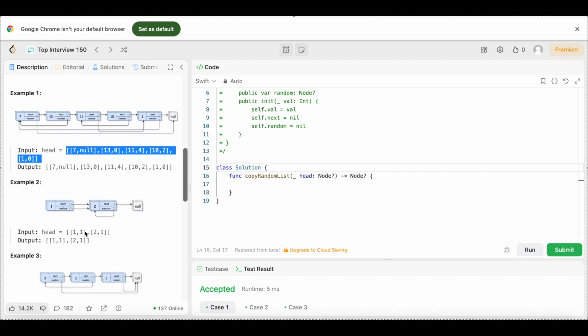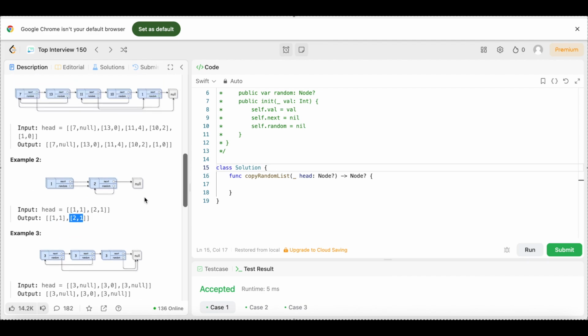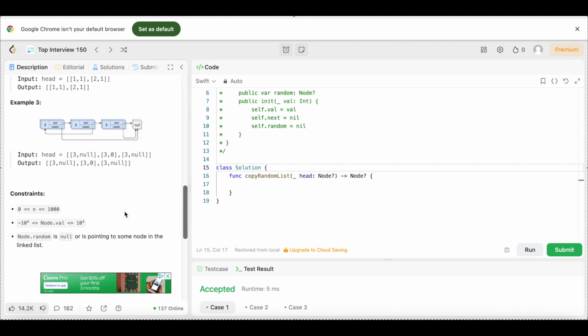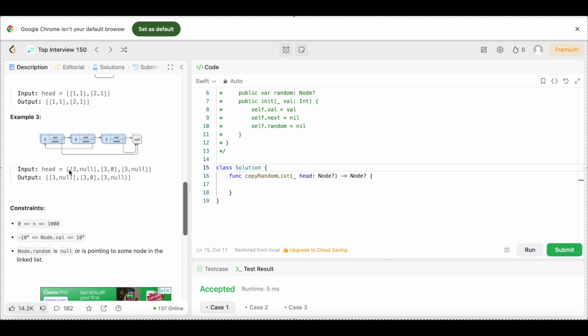And now let's look at example 2, where it's the same thing. We have the input head as a 2D array: first array 1, 1, second array 2, 1. Then the output is the same thing, a 2D array: first array 1, 1, second array 2, 1. It's the same thing because we're just copying it, but we're making a deep copy, and that's where it gets tricky. Same thing for example 3, where the input head equals 3 null, 3 0, and 3 null. And so what this is, just so we know, the 3 right here is the value, and the next pointer points to the next node.